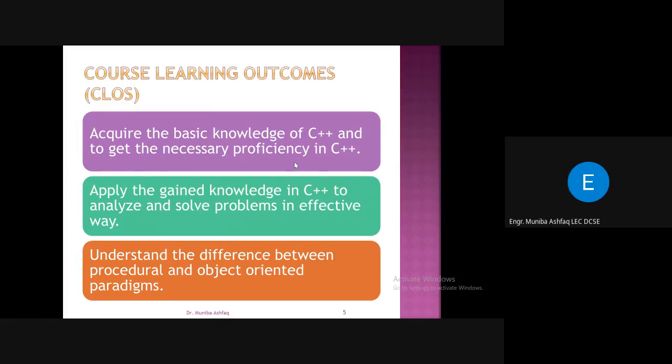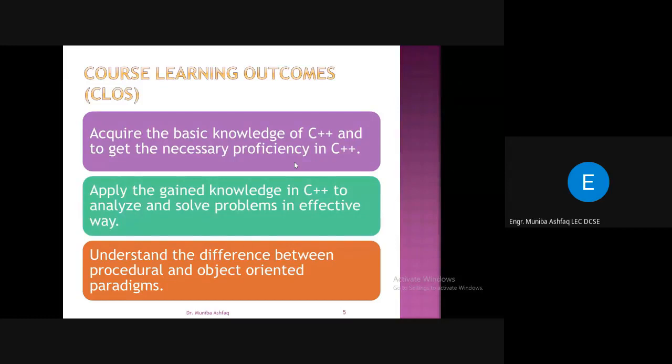Then for the second CLO, you have to apply the knowledge you gained in C++ to problem solving, and not only solve problems but analyze them in an effective way. So acquire the basic knowledge, apply it, and solve the problems. The basic objective of programming is that we want the computer to solve certain problems, but for that, we have to give instructions to the computer.